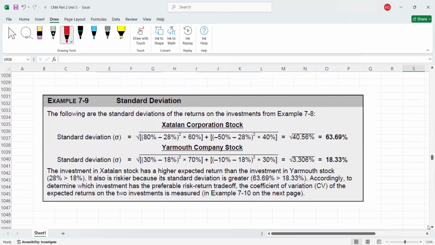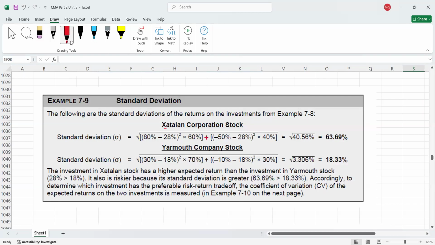So it is shown here. First, this is for X Corporation. We have a possible return minus the expected rate of return, squared. Okay, we'll take the square, multiply by the probability of this 80%, which is 60% given in the question. So if you solve, this will give you one figure, plus minus 50. This is the second possible return because a 50% loss is there, right? Minus expected return, okay, squared, into 40%. This is the probability of this loss, right? So now we will solve first. If you solve, you can use a scientific calculator, but you are not allowed to use it in your exam. So that is why most probably the standard deviation will be given. Okay.